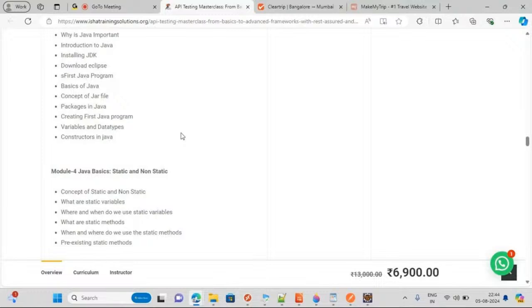While we test the APIs, there are a lot of DB validations that need to be done as a part of end-to-end tests. Will we be covering that as well? Yes, we will tell you how to fetch information from the DB using API.